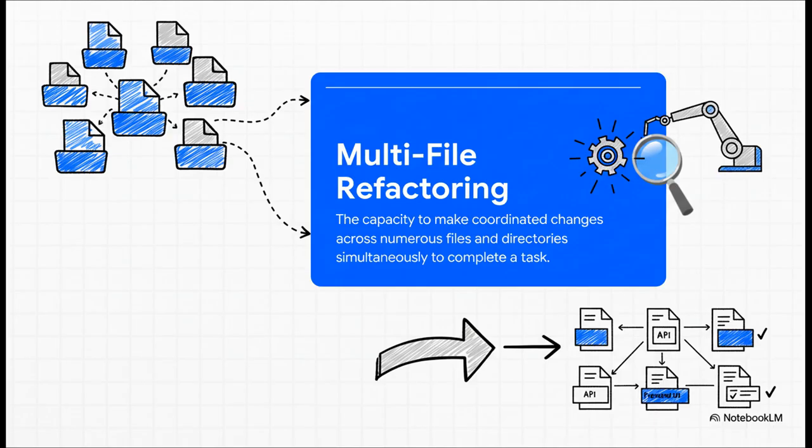And because it can plan, it can pull off some incredible feats, like genuine multi-file refactoring. You know the drill. You need to change an API endpoint. Manually, that's a nightmare. You're running grep, crossing your fingers, hoping you find every single call site. An agent, though, can understand the whole dependency graph and execute that change across dozens of files, front end, back end, in one single coordinated move.